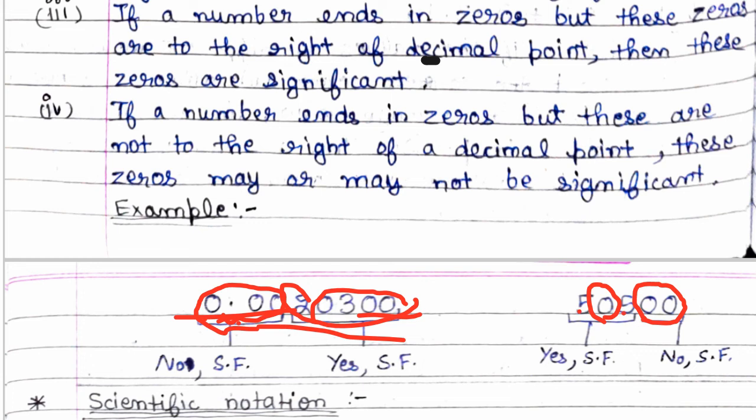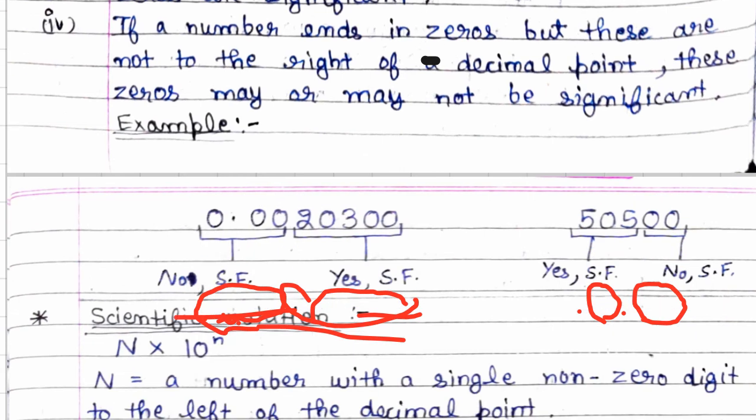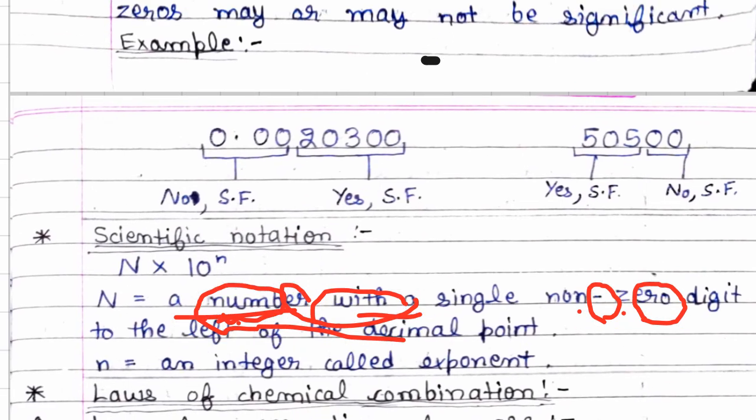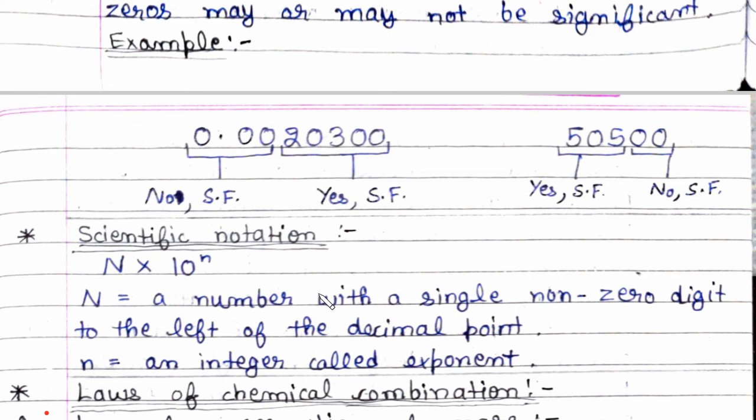Okay? Now scientific notation. Now let us discuss this scientific notation. See, at first it was difficult to write many long digits like 0.0000 and so on, this much big digit.